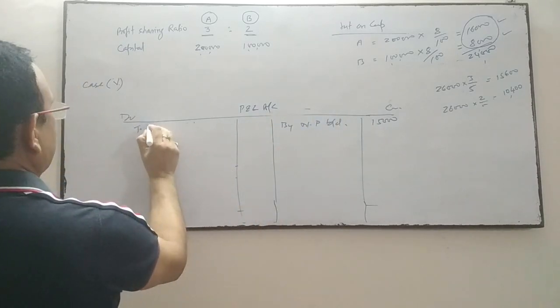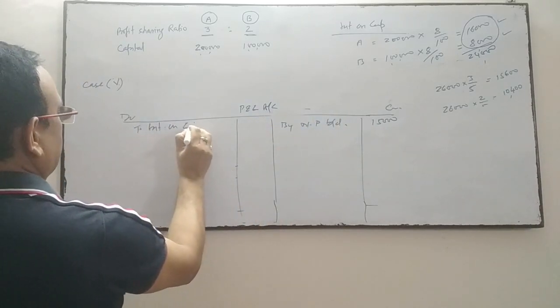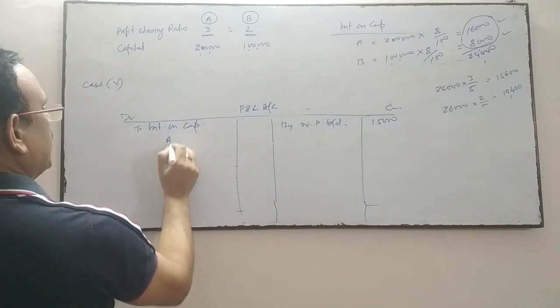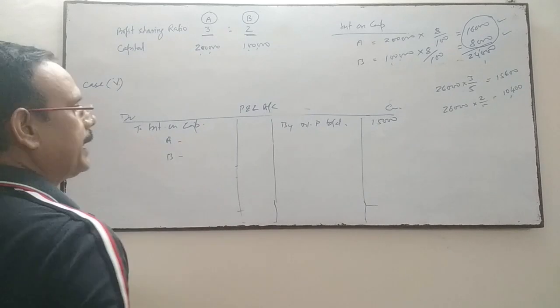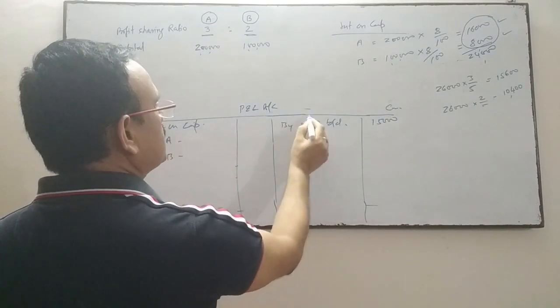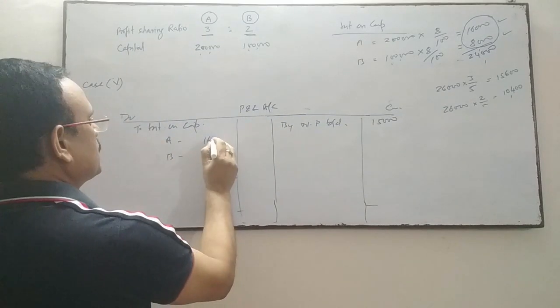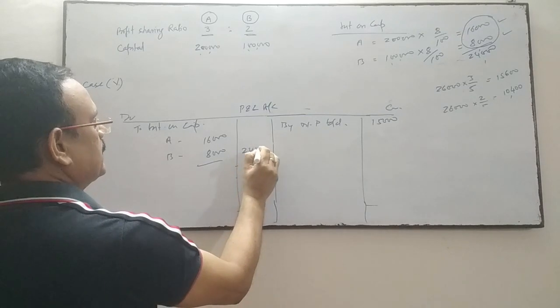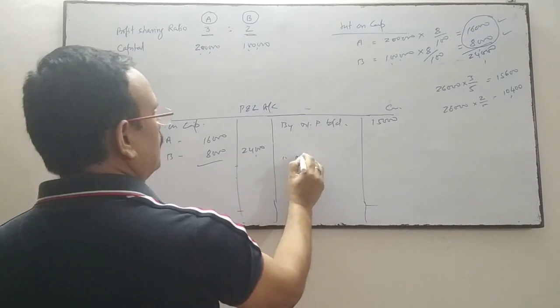Now we'll provide interest on capital even if the firm suffers a loss. So we'll give the full interest on capital to A and B irrespective of profit amount. We know the profit is less, but it's a charge against profit, 16,000 and 8,000, total 24,000. In this case, there is a net loss.